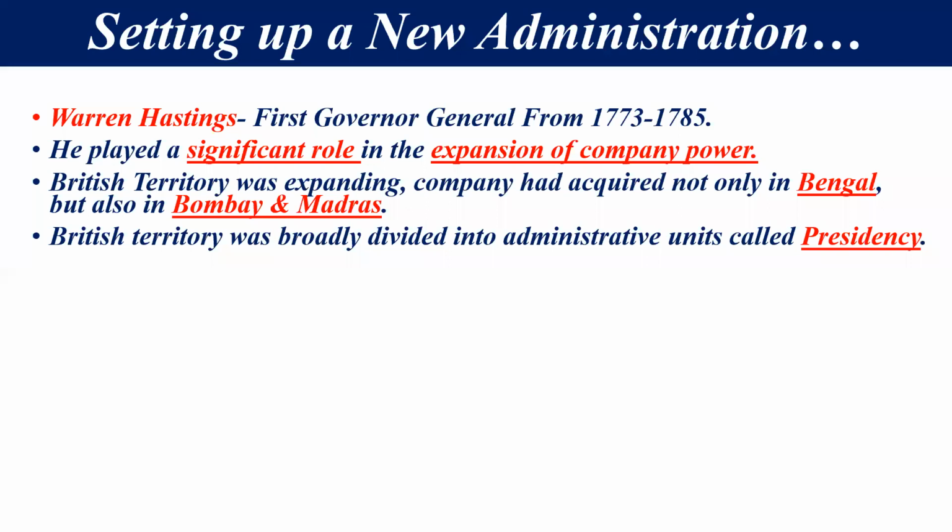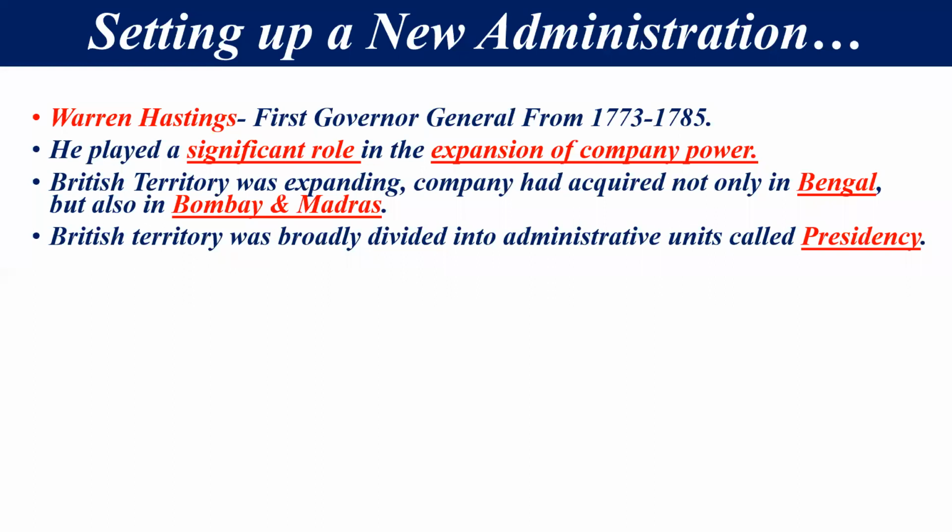First of all, we will discuss Warren Hastings, who was the first Governor General of India. This is a 1 mark question for you: who was the first Governor General of India? It is Warren Hastings, Governor General of India from 1773 to 1785. And this Governor General played an important and significant role in the expansion of company rule and company power in India.